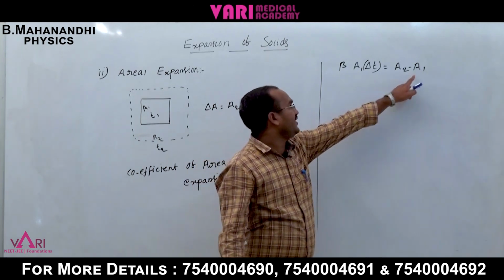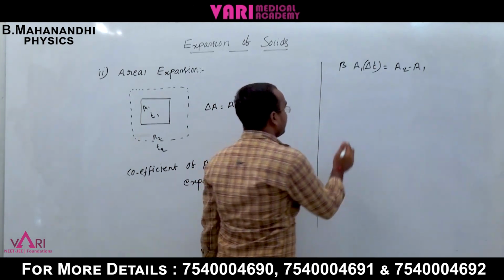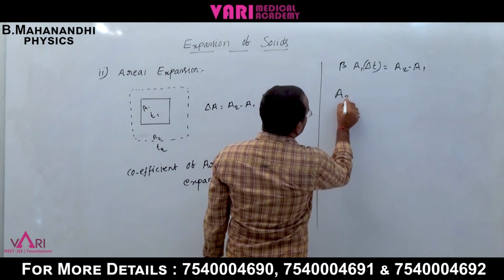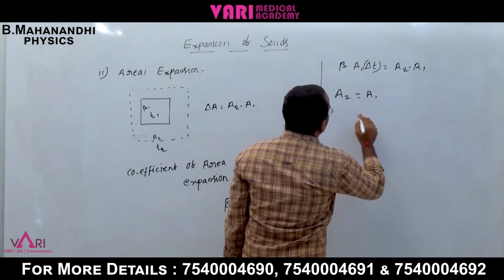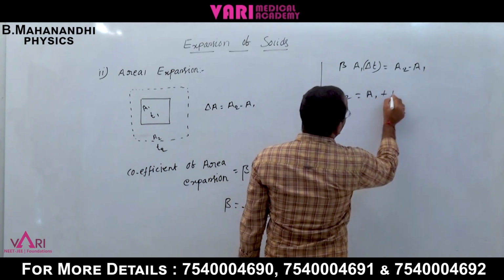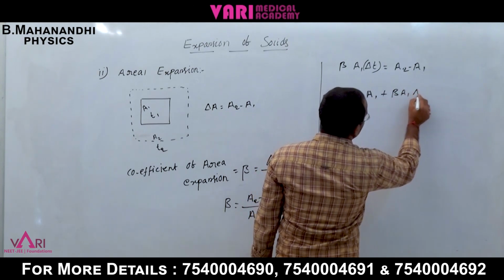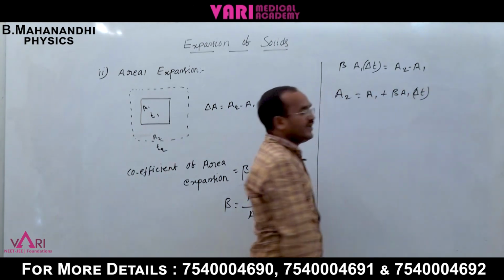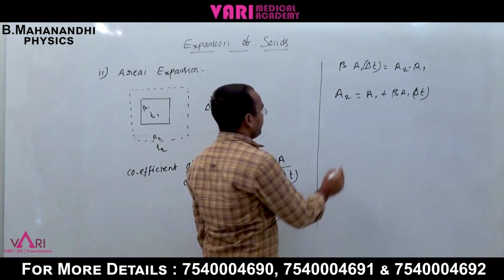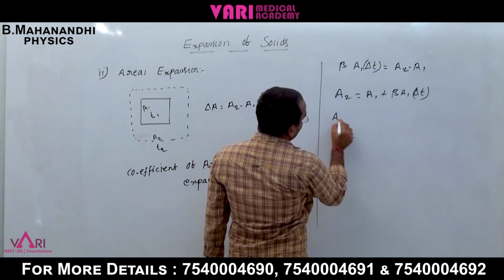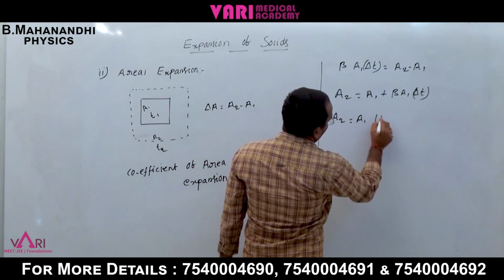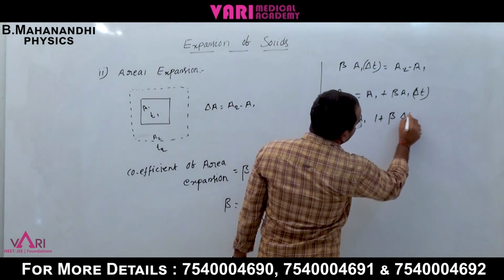Now A1 is moved to the left side, so A2 is equal to A1 plus beta A1 into del T. A1 is the common term outside, so A2 is equal to A1 into 1 plus beta del T.